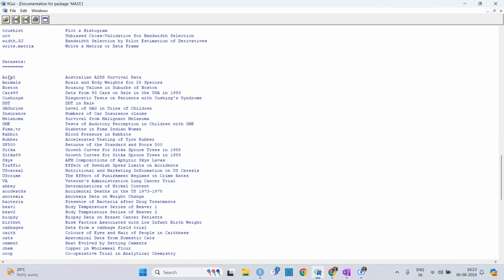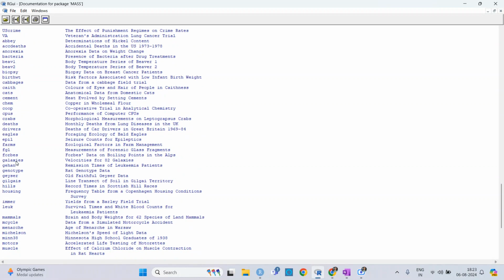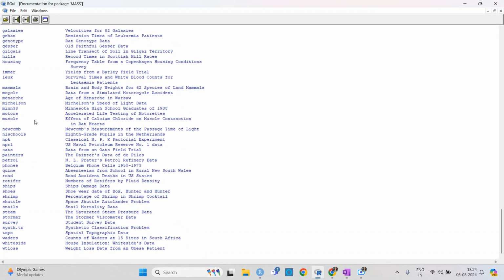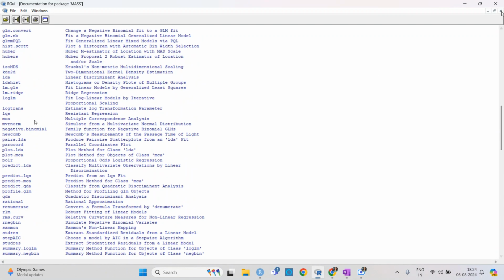You can see there are available data sets for age, animal, person, and some for cars, and a lot more that you can use. Sometimes we introduce a new distribution and then show that it works on this data set and gives better accuracy than the other distribution, so our distribution is better. For that also we can use these. Here is the list of the data sets.